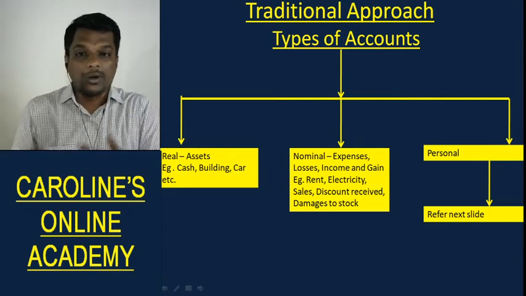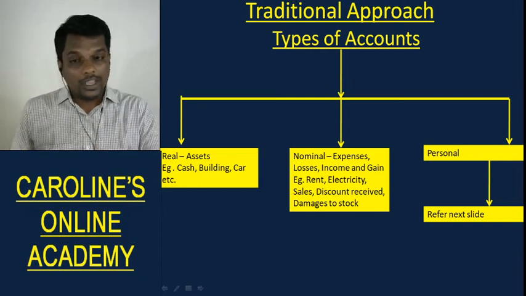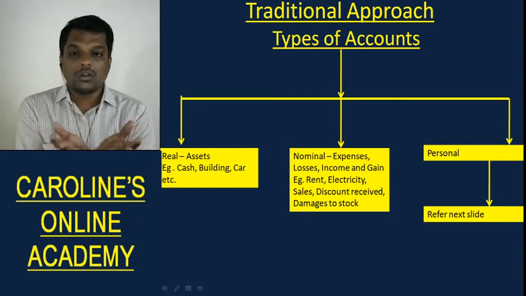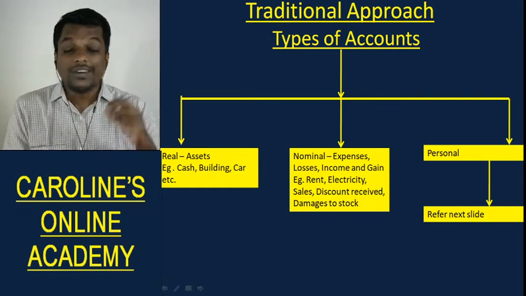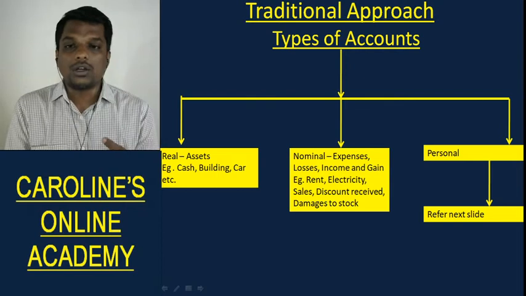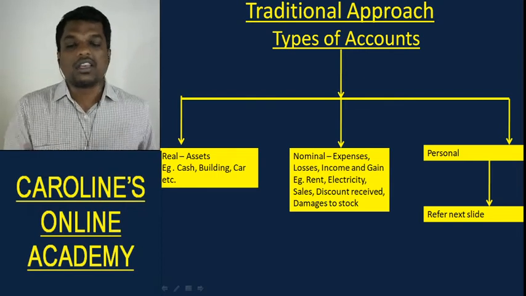Car is an asset for the business, so it will come under the asset account. I purchased groundnut. I have not yet used groundnut, I have only purchased it. So whatever groundnut I purchase is an asset and therefore it will come under real account. So every account will fall under any one of these three categories.